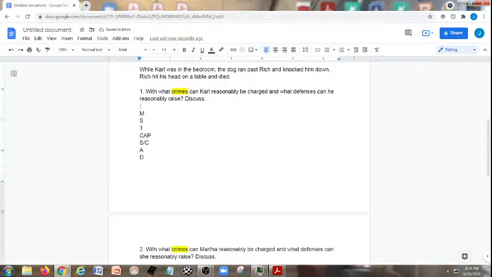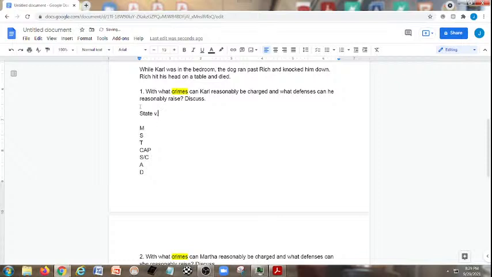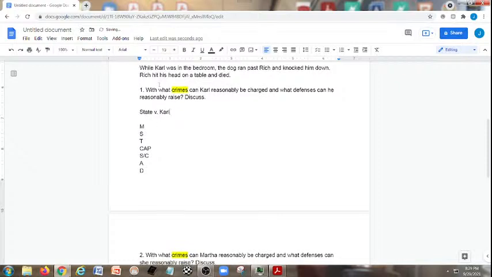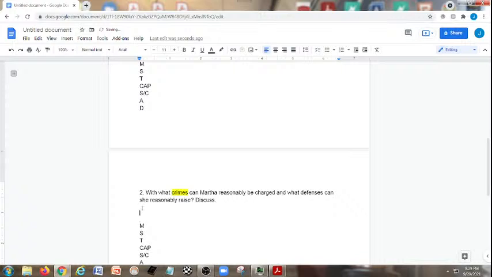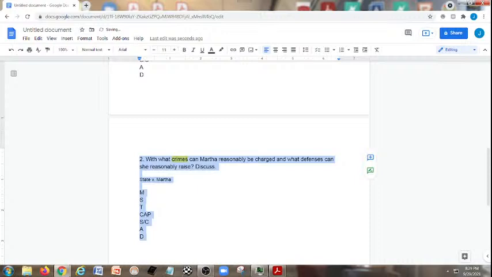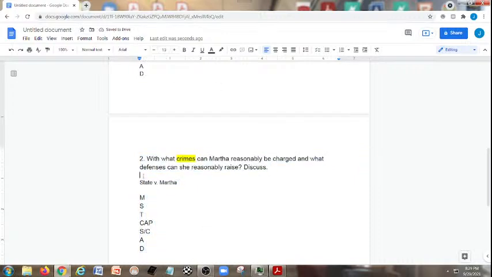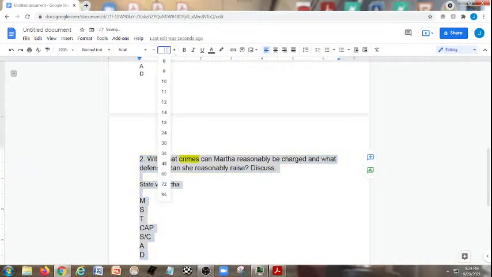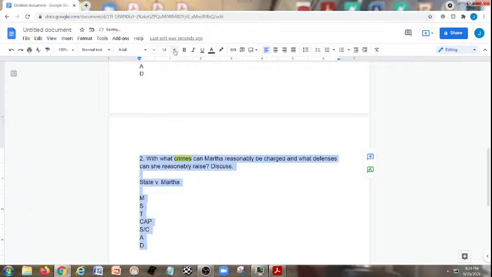Okay, and we also want to make sure that we're formatting our answer correctly too. We're going to do State v. Carl, and down here for Martha, it would be State v. Martha. Make sure this font is all the same font. Thank you for your patience. Excellent. There we are.